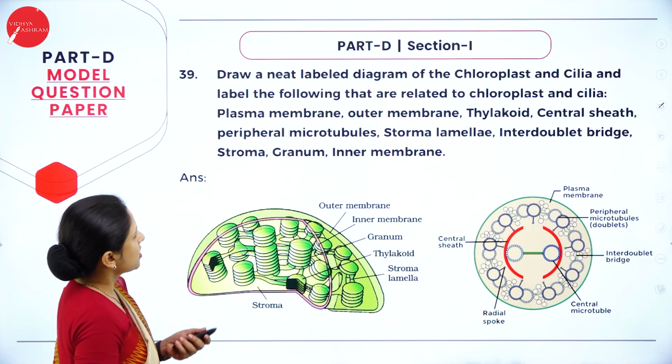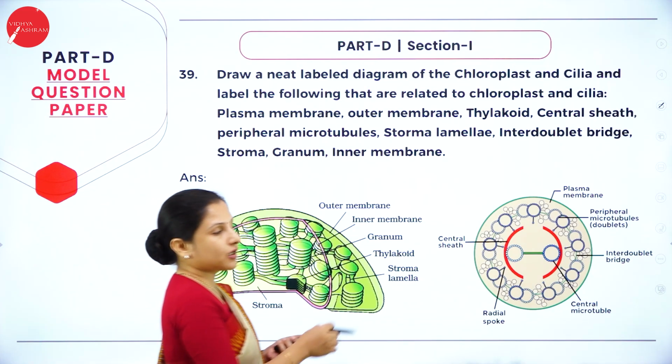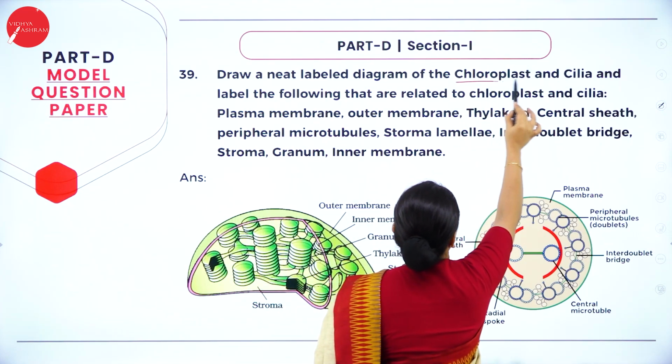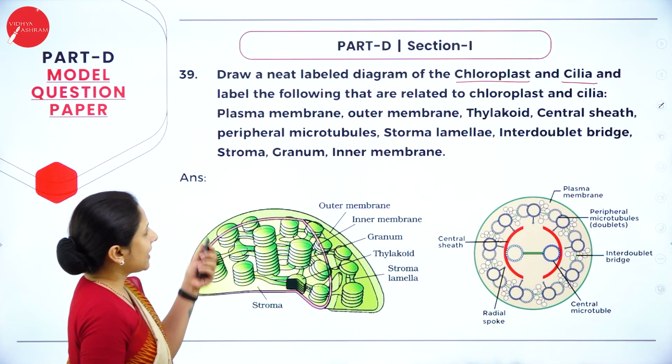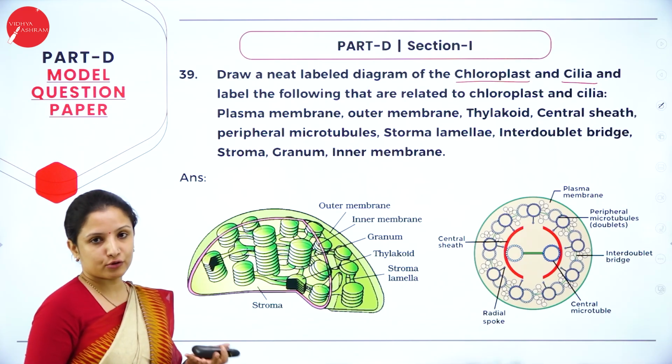So next question, draw a neat labeled diagram. Here 2 diagrams are given. In a hurry, don't just draw one: chloroplast and cilia, and label the following that are related to chloroplast and cilia.